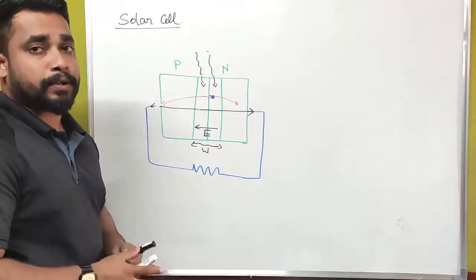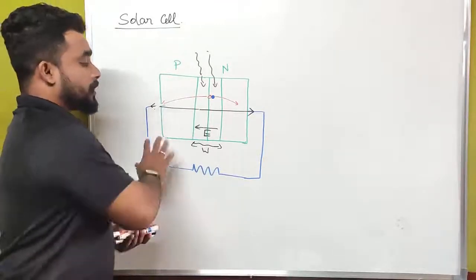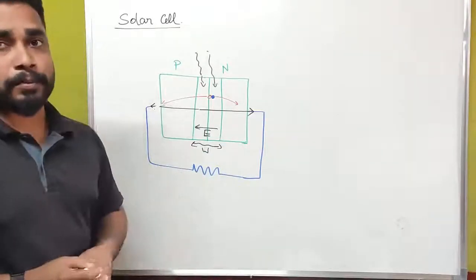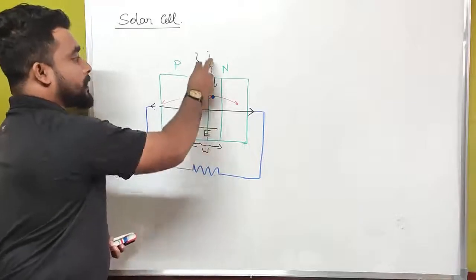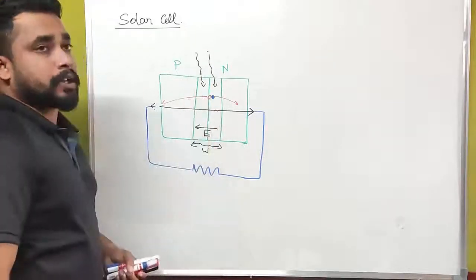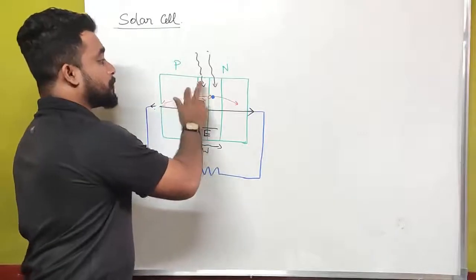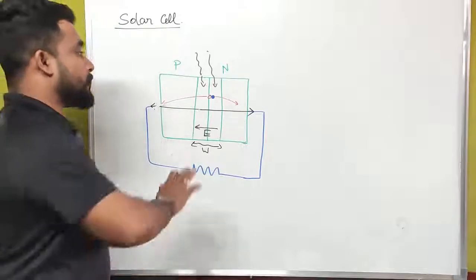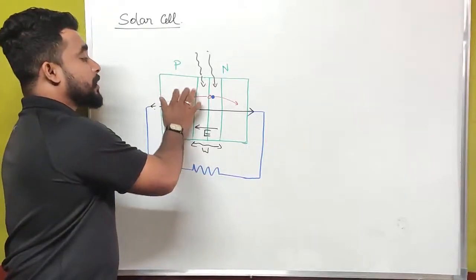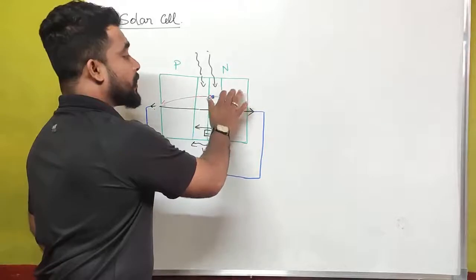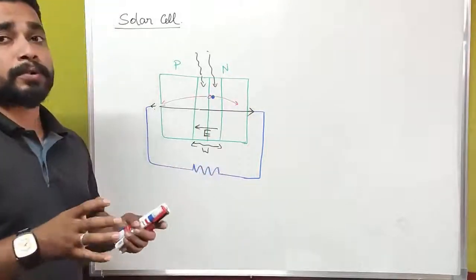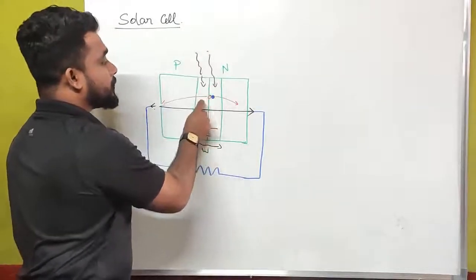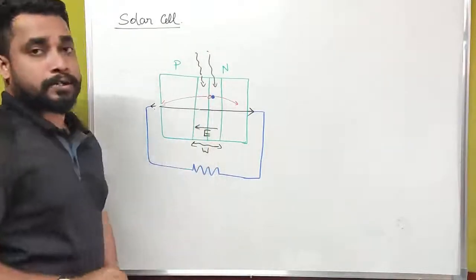Actually, this is a very simple concept. Here we don't have any battery to get forward and reverse bias conditions. Only the incident photon energy will be absorbed in the depletion layer, and it can also be absorbed in the N and P type of semiconductor, but that is a waste of energy, because we don't have any extra holes for the concept of recombination. That is why it has to absorb more incident photon radiation in the depletion region only.